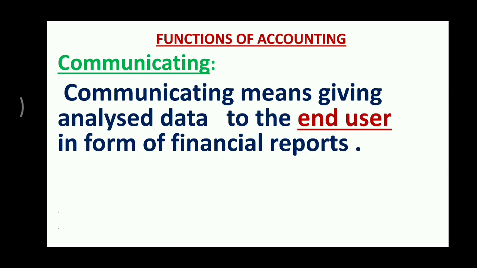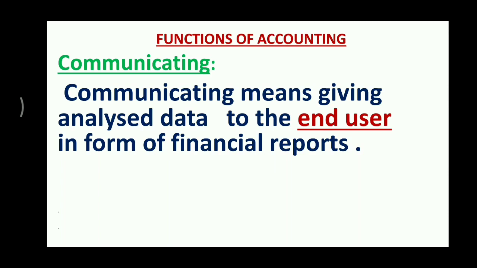The same way here, the profit and loss account and balance sheet are prepared, then analyzed and interpreted. How profit is increasing, how much profit will increase in the near future, and then a report is prepared, what we call an annual report or financial report, and these reports are given to the end user. So who are the end users?